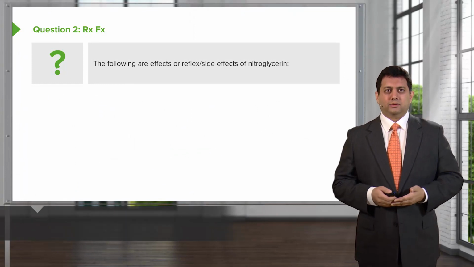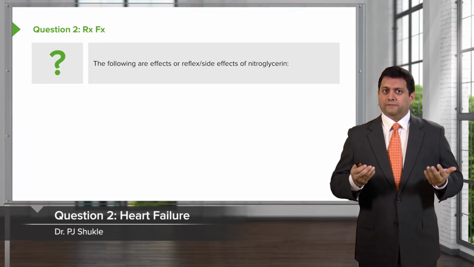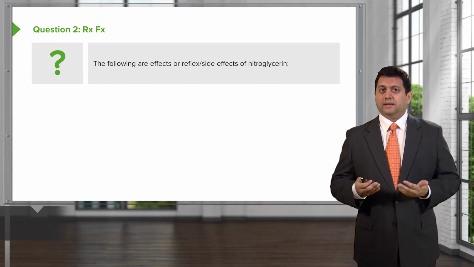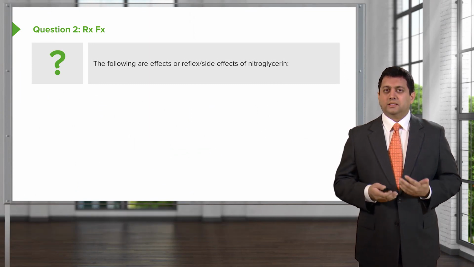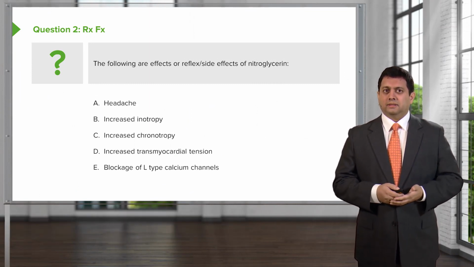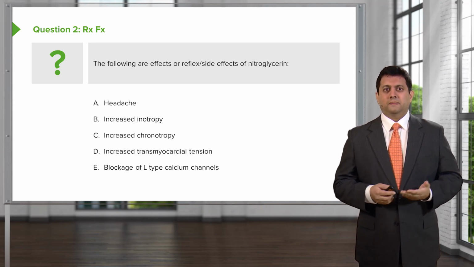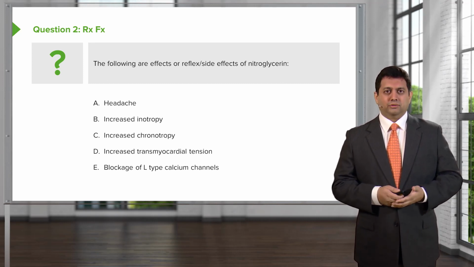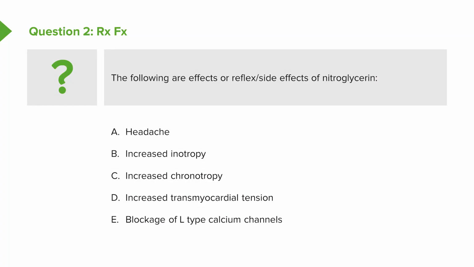Let's move on to the next question. The following are effects or reflex effects or side effects of nitroglycerin. A, headache. B, increased inotropy. C, increased chronotropy. D, increased transmyocardial tension. And E, blockage of the L-type calcium channels.